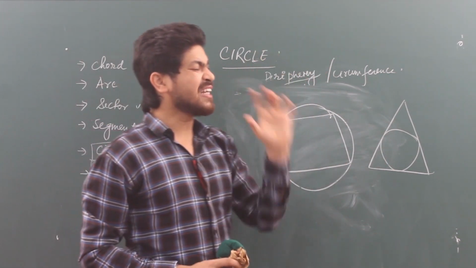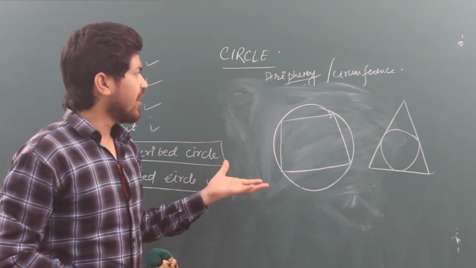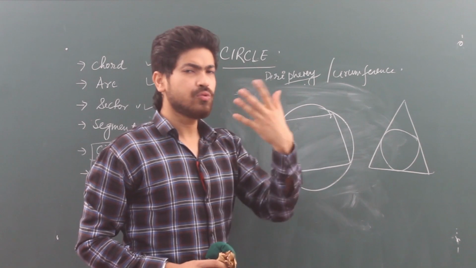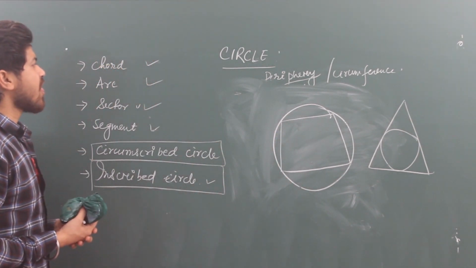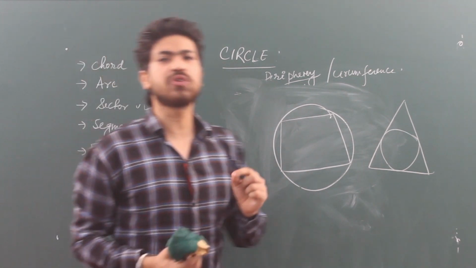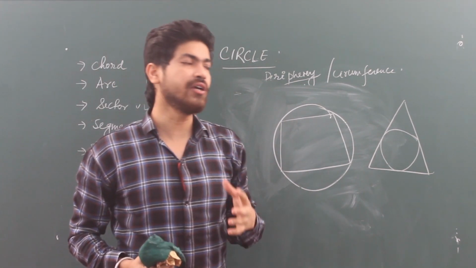So this is the quick recap of what we have got in class 9. This is very necessary in class 10 to study circles. So in class 10 we will study tangent, a new term you got. What do you mean by tangent? I will tell you.